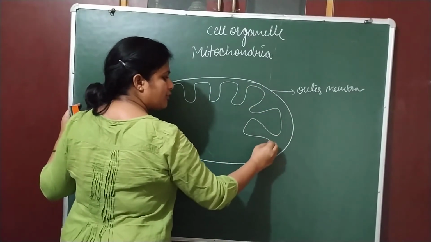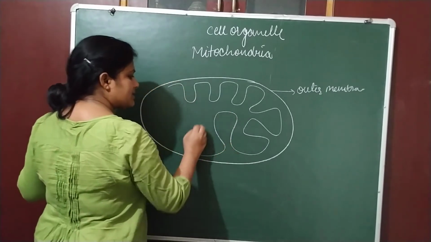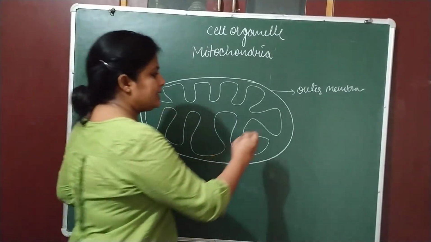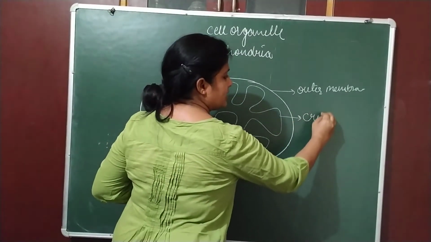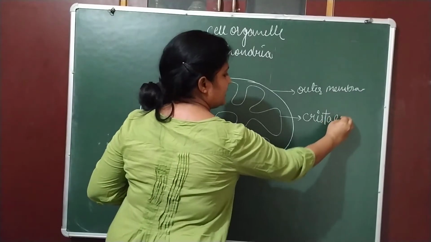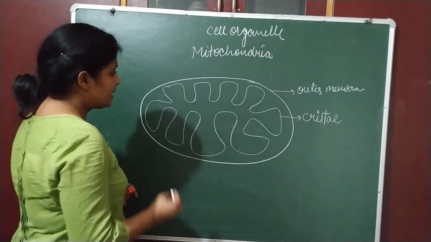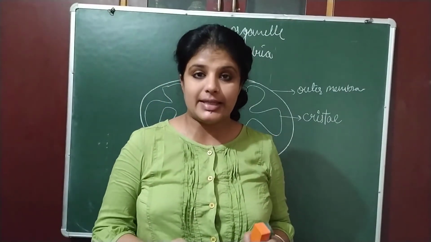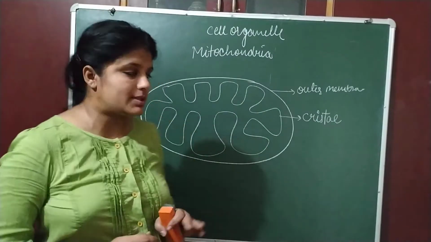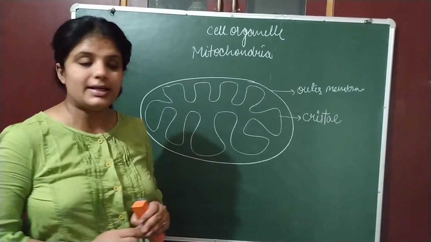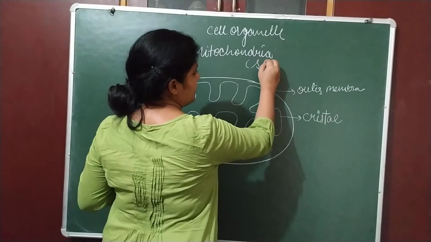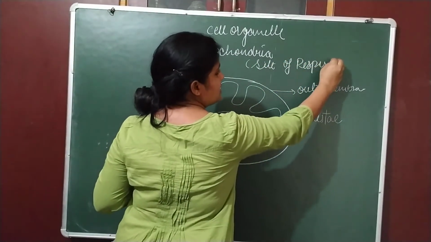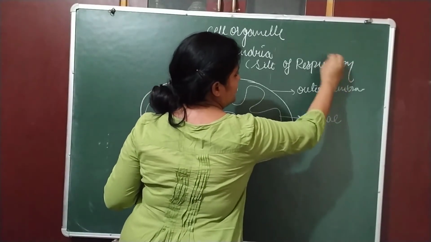The inner membrane is folded to increase the surface area, and this inner membrane is called cristae. Now, why do they need to increase the surface area? They need to increase the surface area to carry more and more oxygen. Actually, mitochondria is the site of respiration. Here the food is oxidized and energy is produced.